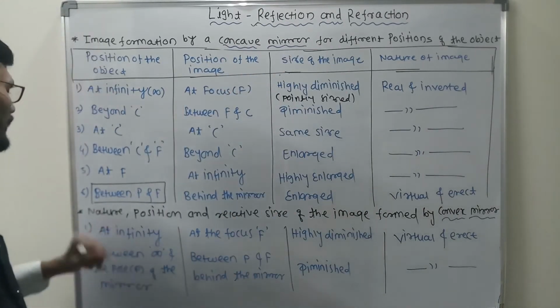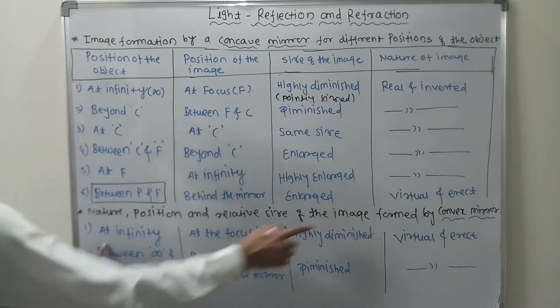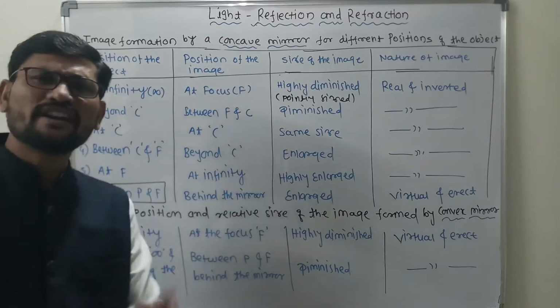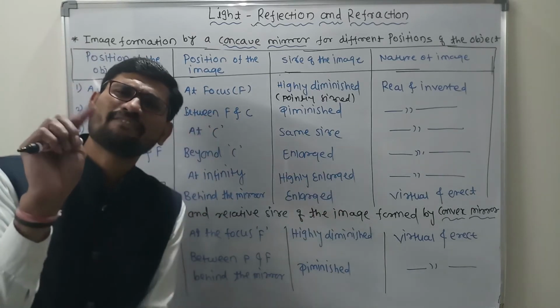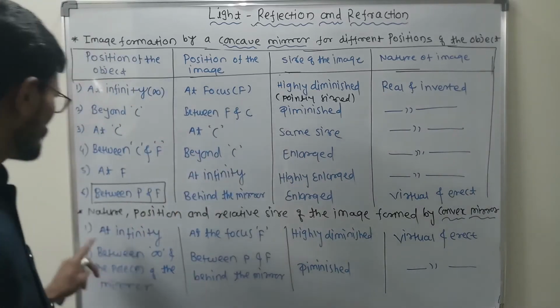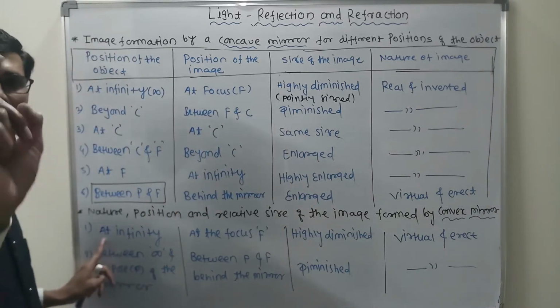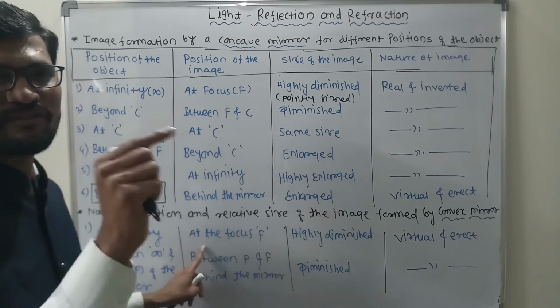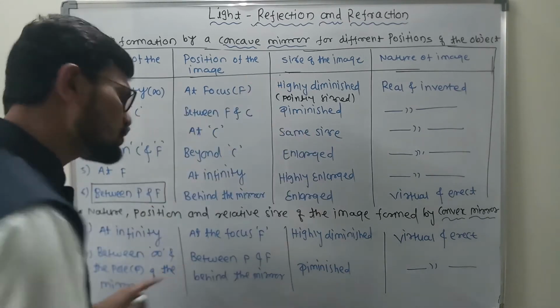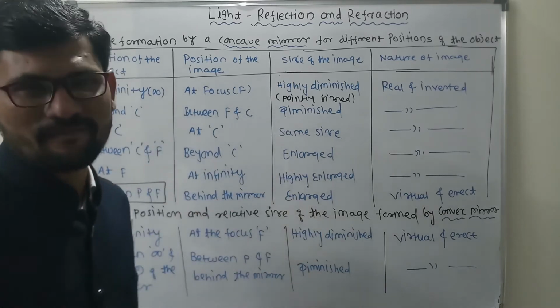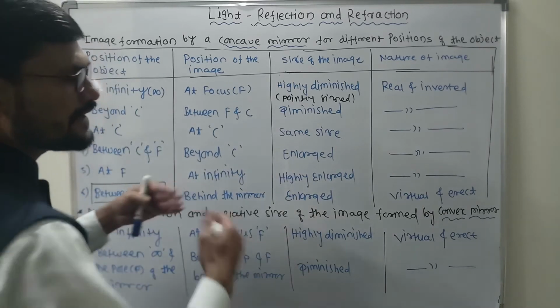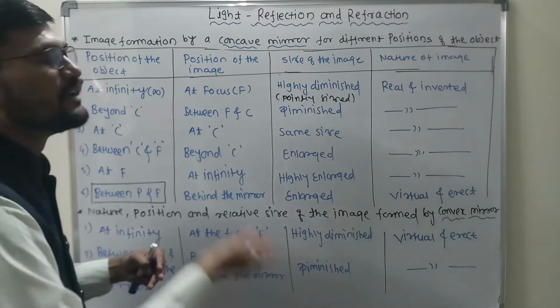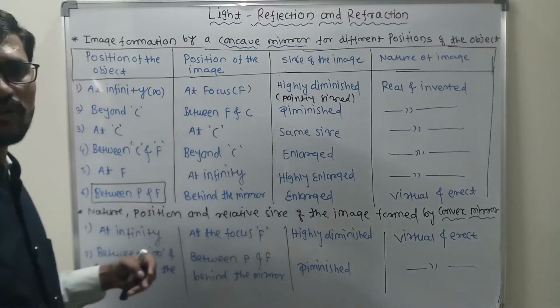Clear? So then let us see where will be the position of the object in case of the convex mirror. Here there are only 2 cases. Clear? One, when the object is placed at infinity, and then the image will form at the focus F, which means behind the mirror. Where is the focus of the convex mirror? Behind. Where is the focus and the center of curvature of the concave mirror?